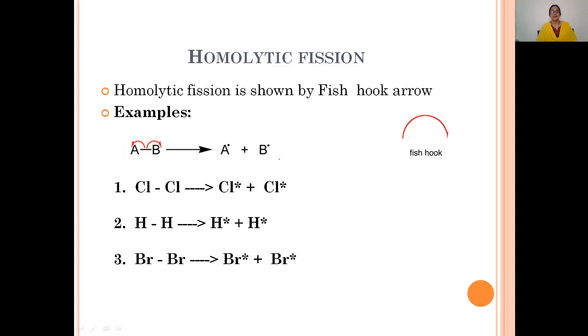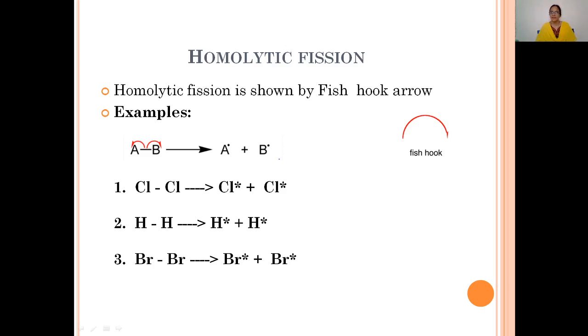Let's discuss homolytic fission taking the specific example of the chlorine molecule. Here the chlorine molecule is made up of two electrons in a single covalent bond. Now the homolytic bond fission takes place. Then what happens? One electron goes with one chlorine atom, another electron goes with the other chlorine atom. Thus we get two chlorine free radicals. The star is also nothing but an odd electron. An odd electron can be represented by a dot or a star. So here we have one chlorine free radical and another chlorine free radical.